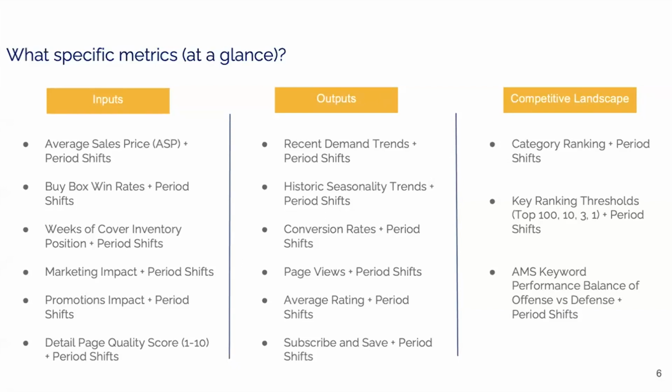Now, in a perfect world, we could influence future sales just by inputs, but we can't. Unfortunately, Amazon is a marketplace where there's dynamics of customers interacting with our inputs, our output data, and competitors trying to win the same customer, trying to sell a similar product. So output data. As we give the system inputs, we price the item, we send in inventory, we do our best to make good detail pages, we run marketing campaigns to drive eyeballs there. Now we get to actually interact with the customers.